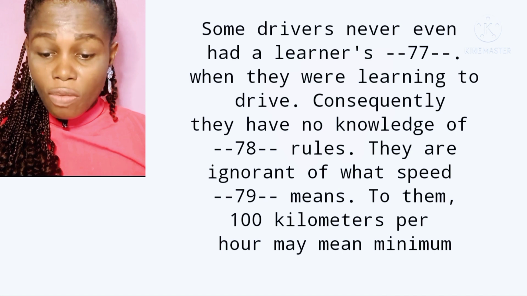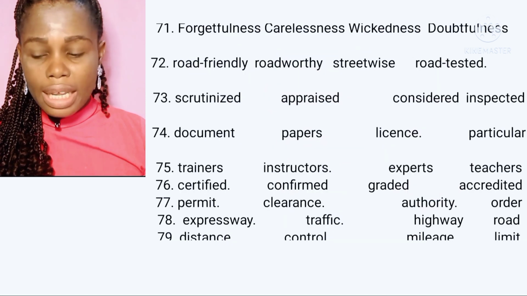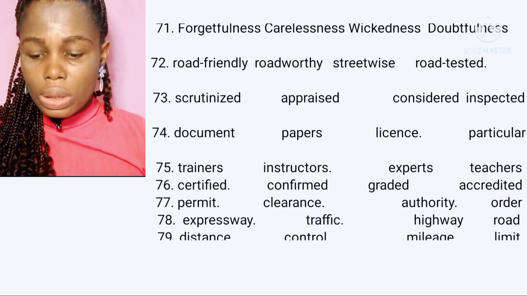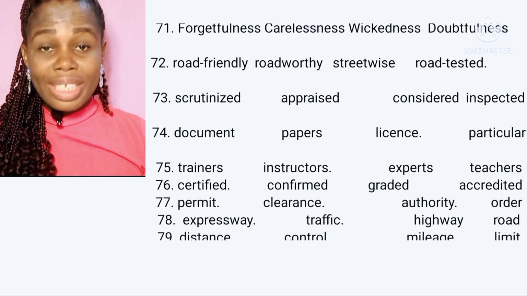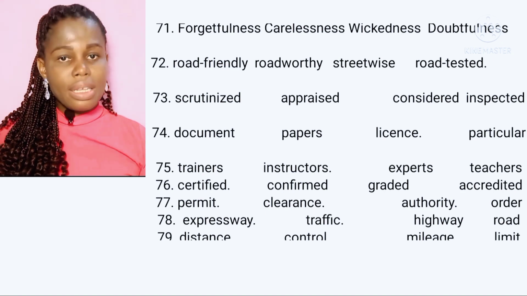They are ignorant of what speed dash means. We have option A, distance; B, control; C, mileage; and D, limit. Now the correct answer is option D, limit, speed limit. Speed limit refers to the maximum distance a driver can travel in a time frame in an ideal situation, an ideal condition. So the distance that a driver is legally expected to travel in a time frame is called speed limit, and not speed distance, speed control, or speed mileage, but speed limit.